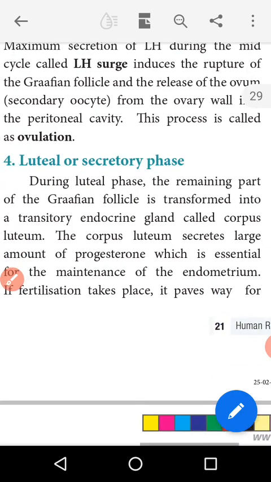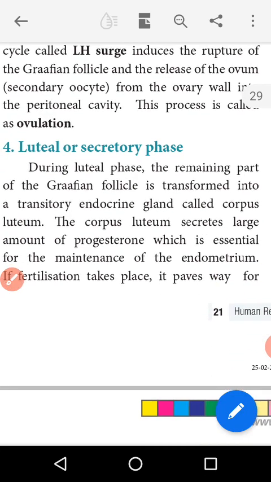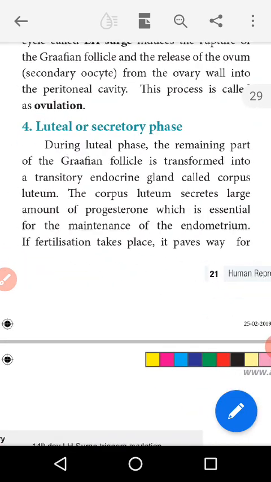Now go to the fourth stage of the menstrual cycle, the luteal stage or the secretory phase.